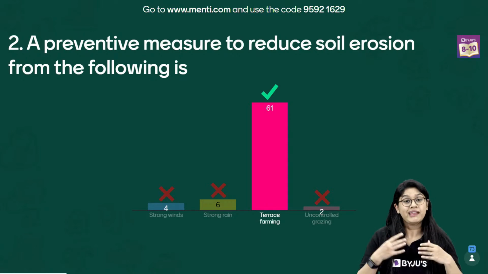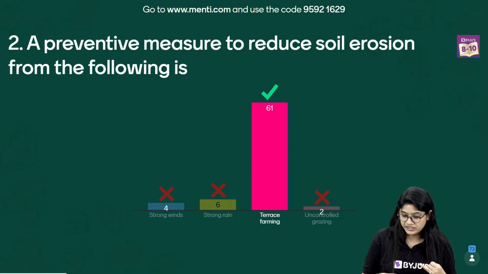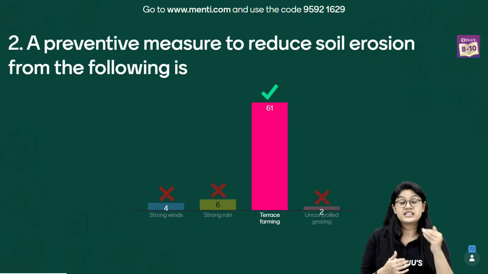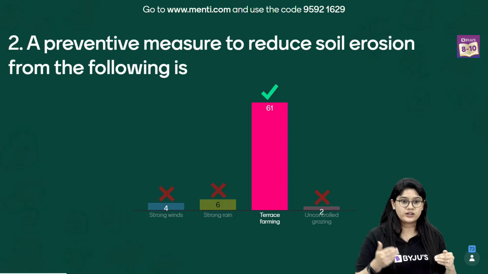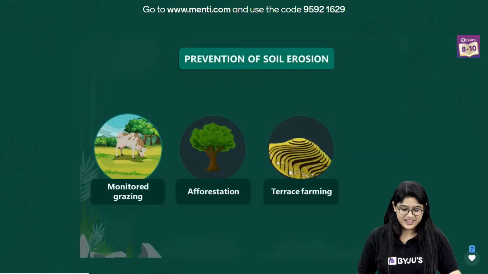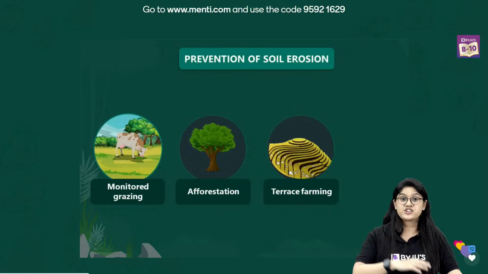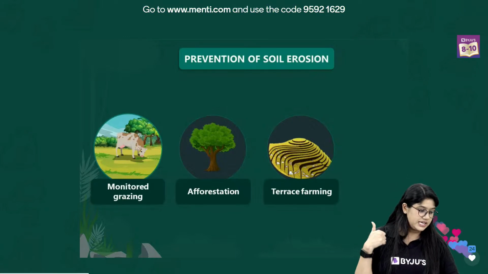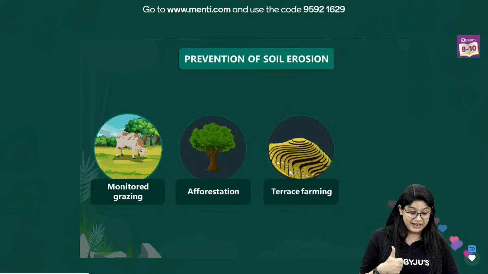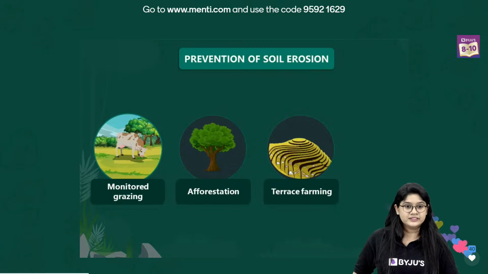Terrace farming helps in reducing soil erosion, whereas strong wind, strong rain and uncontrolled grazing are the cause of soil erosion. Over here we have the prevention of soil erosion. We can easily prevent soil erosion by monitored grazing, afforestation and terrace farming.